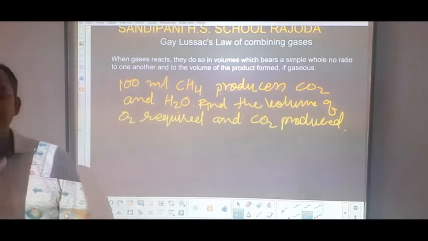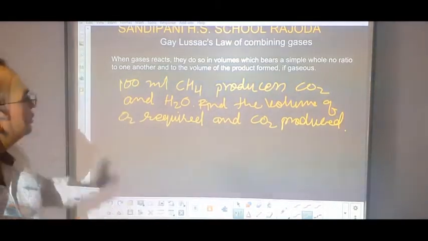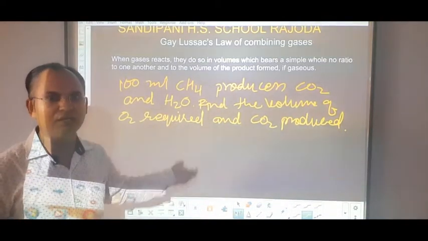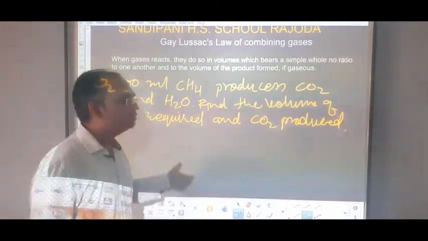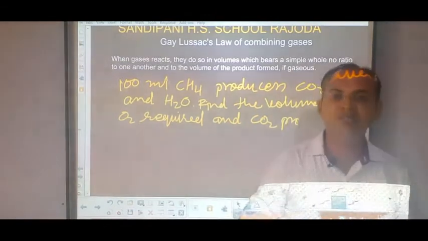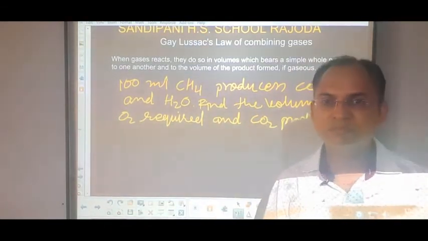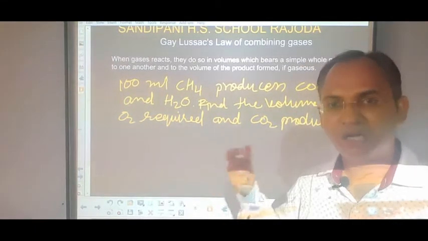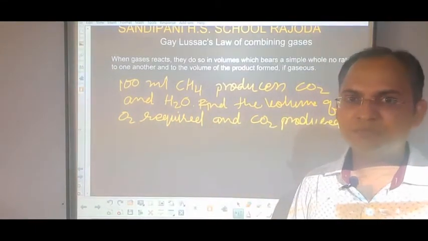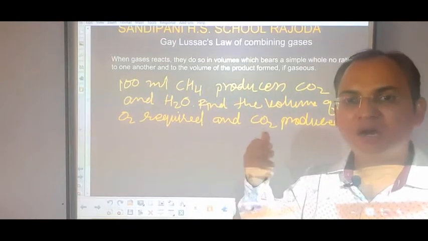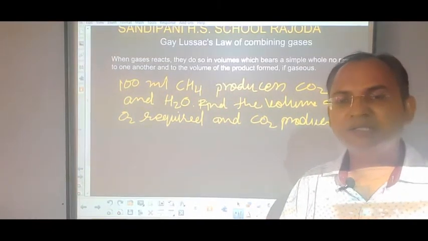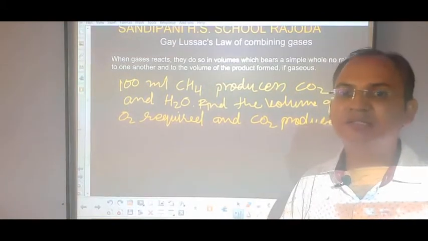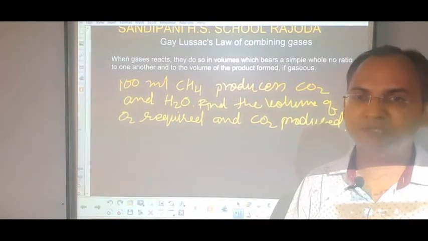Now, students, in this question the volume of the reacting gas is given, that is methane gas, 100 ml, which is on burning, that means combination with oxygen. Whenever methane is burning in presence of air, it produces carbon dioxide and water. So we have to find how much oxygen is required in this reaction and what volume of carbon dioxide is produced.